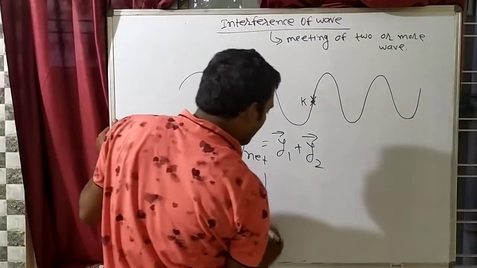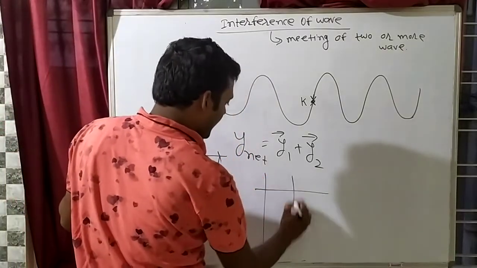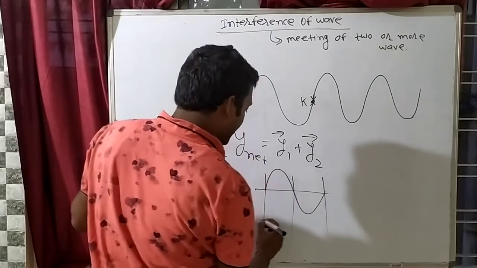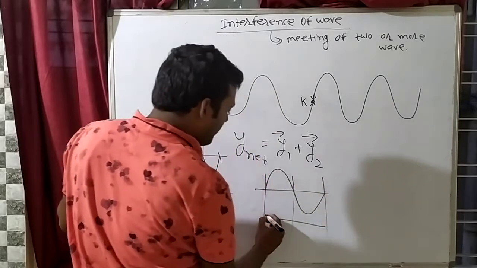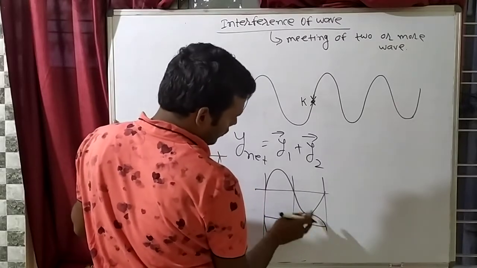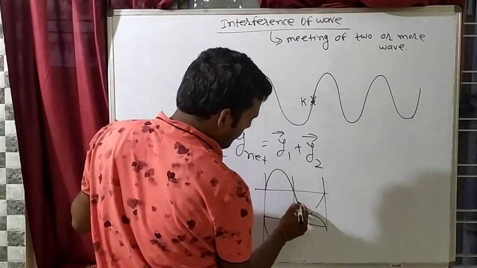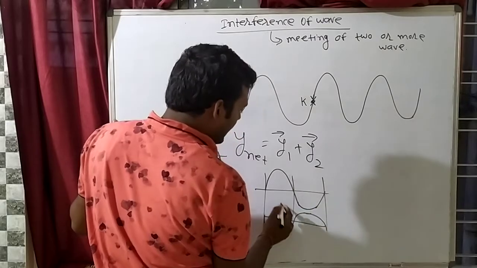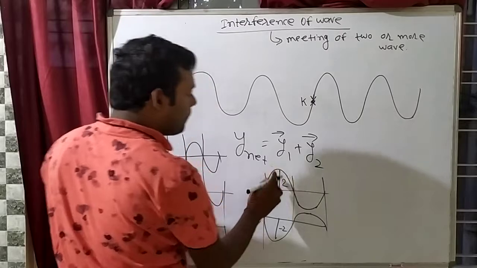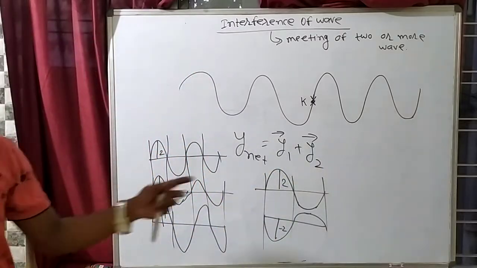But if suppose this will be the condition, that if one wave is like this, and suppose that if this wave is like this, let's say this is 2 and this is minus 2. So 2 minus 2, what it will become? 2 minus 2 is 0.